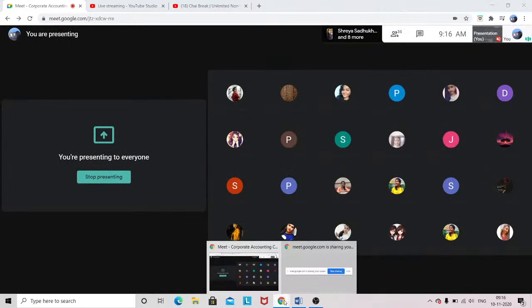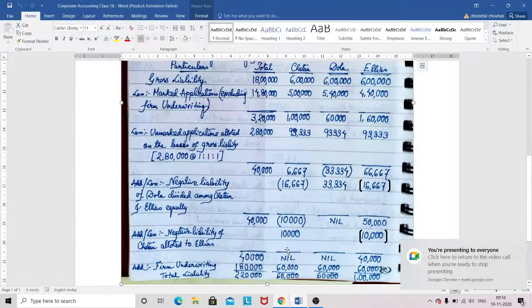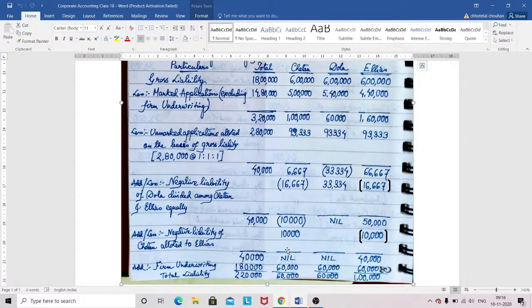So that particular thing is 16,667 for Chetan, and also for Ilias it is 16,667. But because of this, for Chetan there is another negative. From Dola it is divided among Chetan and Ilias equally. Due to this particular negative liability, Chetan also incurs some negative liability.